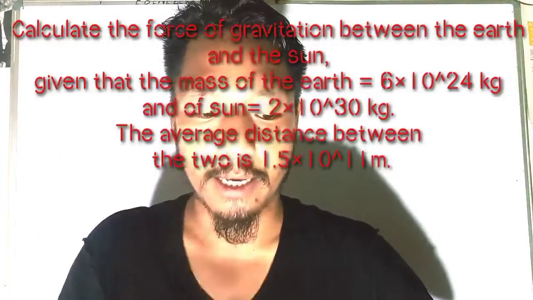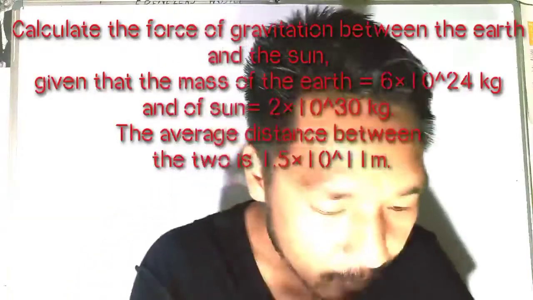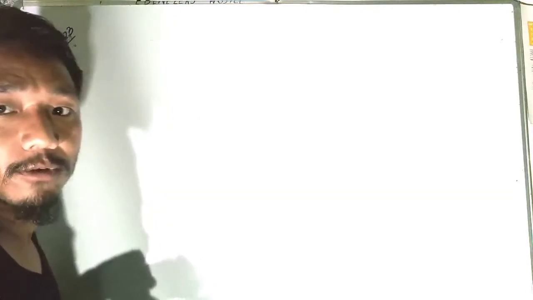Okay, your question will already be displayed on your screen, so you can refer to it. So here is the solution. First of all, I told you to write down what is given.